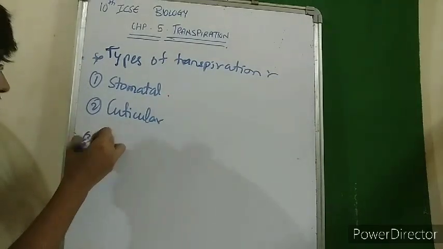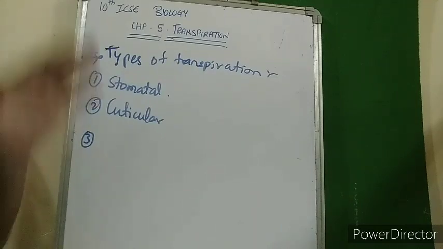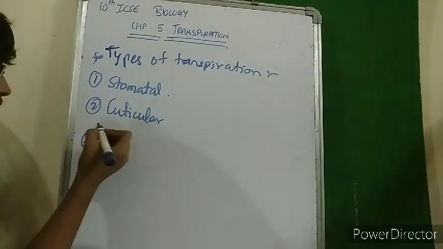Next is cuticular. A layer of waxy coating is present on the plant body. Basically, the cuticular layer, a waxy coating, is present to prevent the loss of water, but in spite of the presence of that, water is lost by penetrating through the surface of the cuticle, so it is called cuticular transpiration.